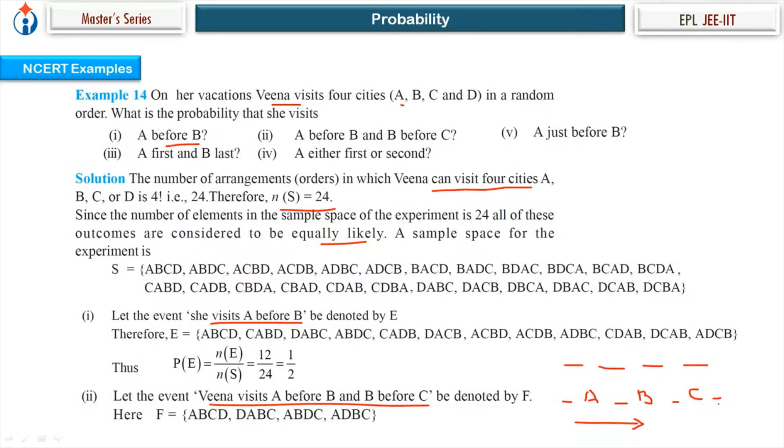So D can be at one place out of 4, 4C1, which will give us the total number of cases in which Veena visits A before B and B before C, 4C1. So n of F is 4. 4 upon 24 is equal to 1 by 6, the answer.